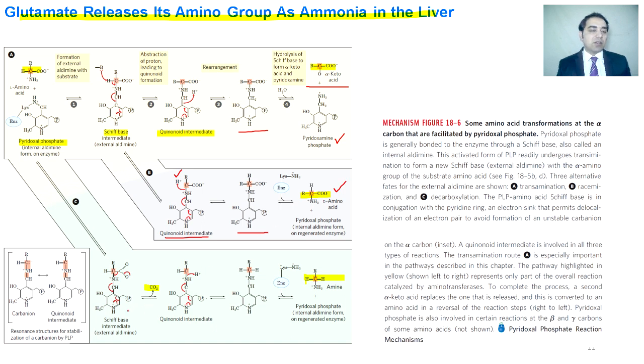In this case, pyridoxal phosphate is making a Schiff base with the amino acid, and the quinonoid product is formed after the release of carbon dioxide. Then this quinonoid form is rearranged and is converted into the amine form, in which the carboxyl group has been removed completely.